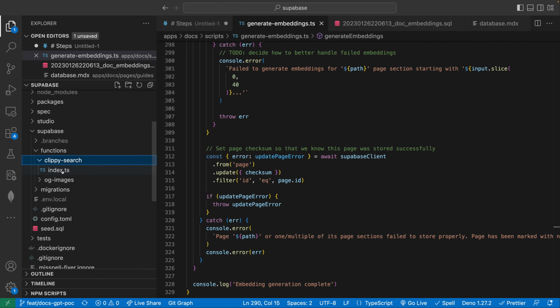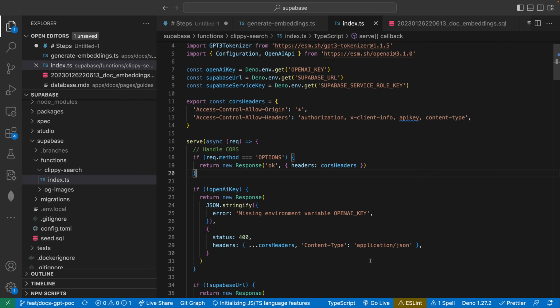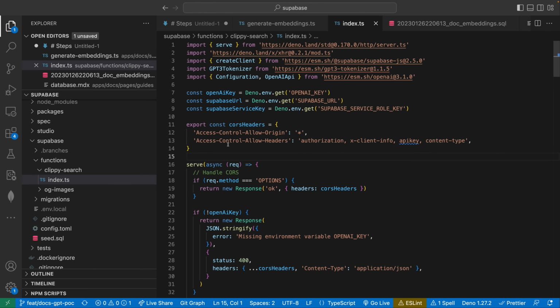Fun fact, Supabase's edge functions use Deno under the hood, which is kind of like a newer alternative to Node.js, built by actually the same original creator as Node.js when he decided that there's lots of improvements that he wished he did, and that's what Deno is. So if you've never used Deno before, very similar syntax to what you do in Node.js, just with a couple changes, especially around imports and environment variables.